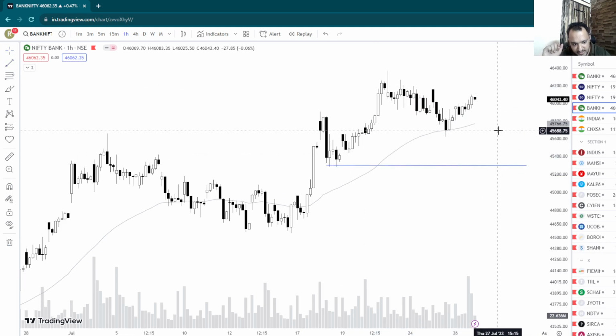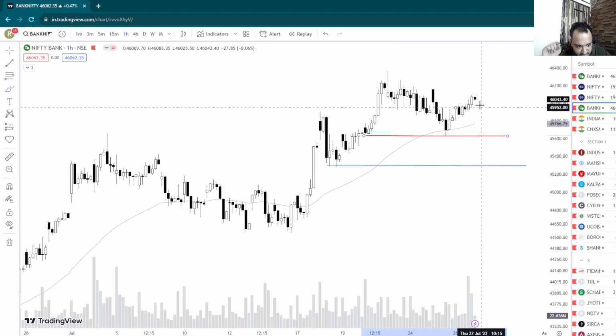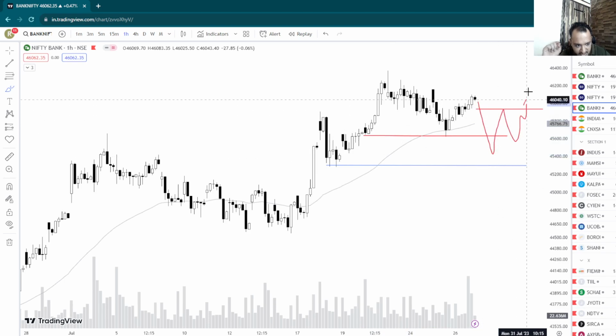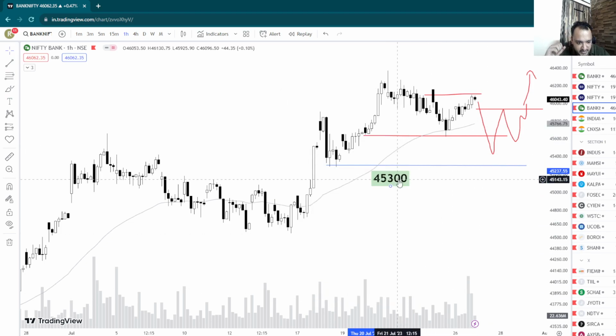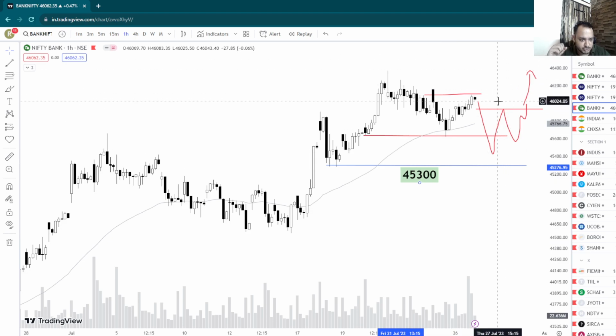All right. Until it breaks this level, it is bullish. Do not jump into bearish trades even if this zone is breaking. All right, because it can just result in some sort of a range and then it can go up. But Bank Nifty is definitely bullish. The low still remains the same, which is 45,300. And Bank Nifty for me is definitely trying to push on the higher side here.